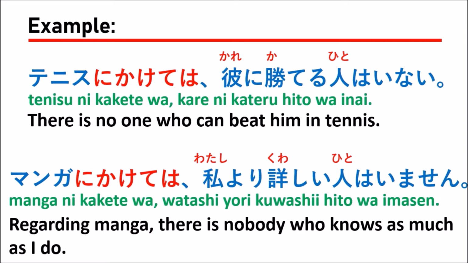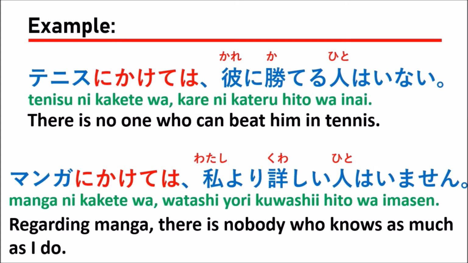So when we talk about tennis, nobody can win against Mr. Tanaka; nobody has ever beaten him until now. When you want to explain something like that, you can say tennis ni kakete wa, Tanaka-san ni kateiru hito wa inai, or kare ni kateiru hito wa inai.